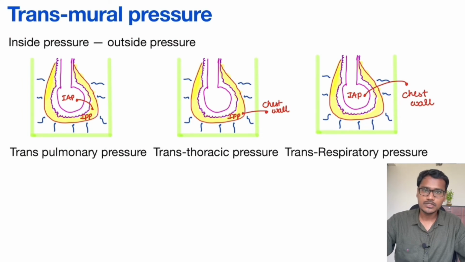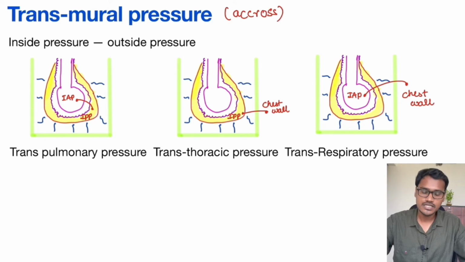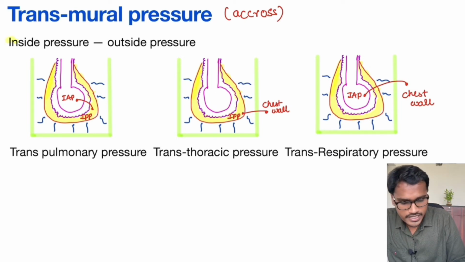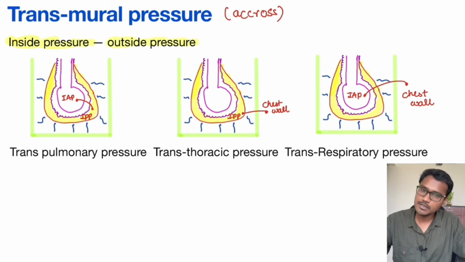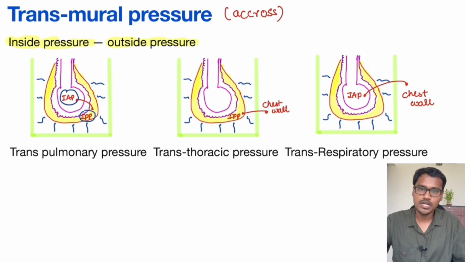Now coming to the third topic, that is transmural pressure. What do you understand by the term transmural? Always the term trans is used for across. Trans means across, the pressure across something. There are three different transmural pressures. Whenever we are studying transmural pressure, it is always calculated as inside pressure minus outside pressure. And as we have seen three pressures already: intra-alveolar pressure, intrapleural pressure, then the pressure outside the chest wall, or the atmospheric pressure.